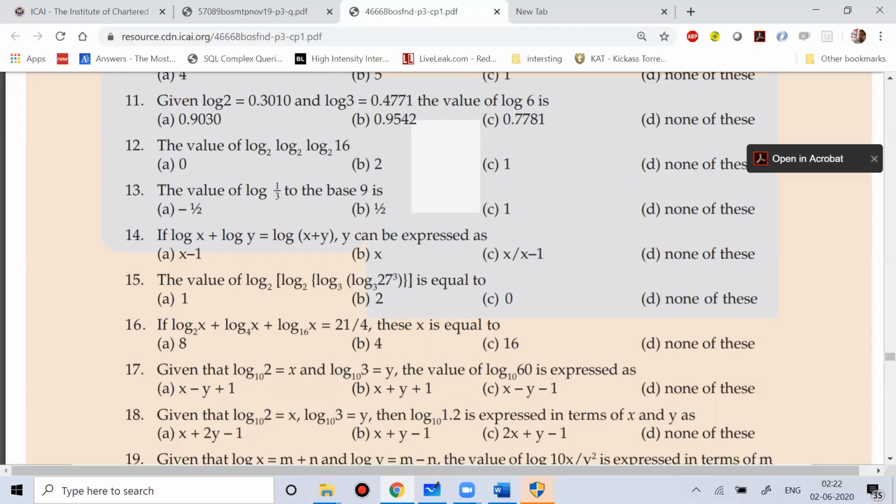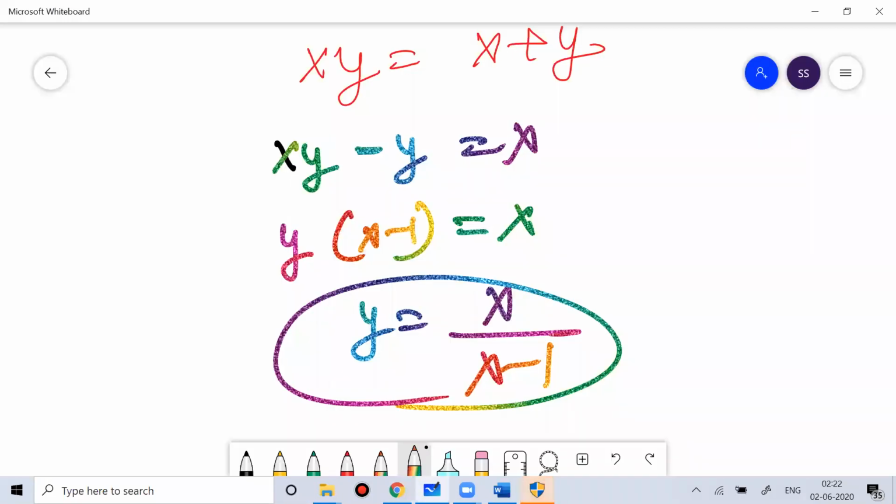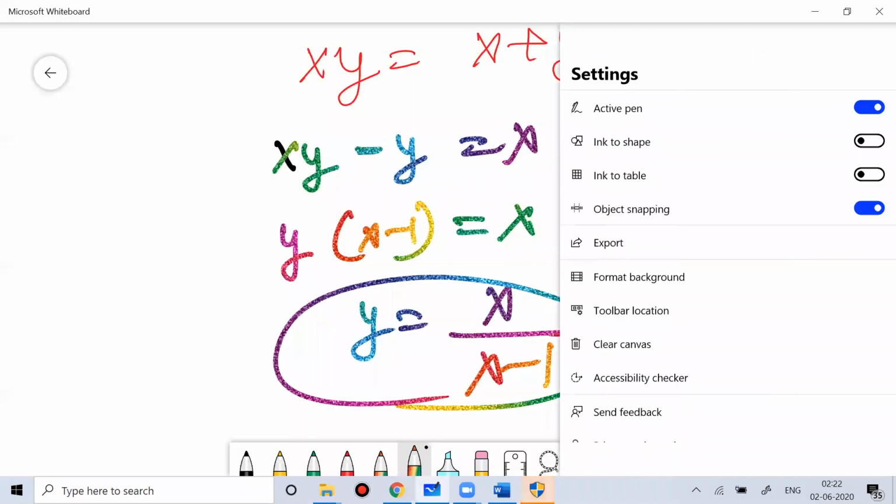Everyone, question number 15. Anyone got the answer? The 15th one, the answer is 0. Okay, let me do this question. The 15th one, your answer is 0.